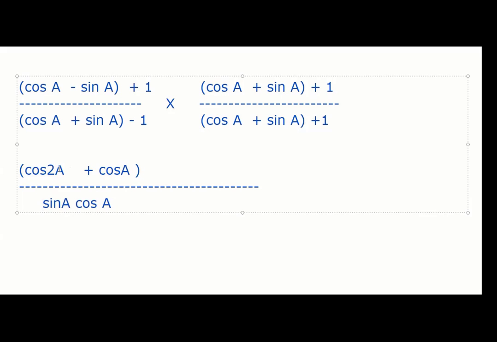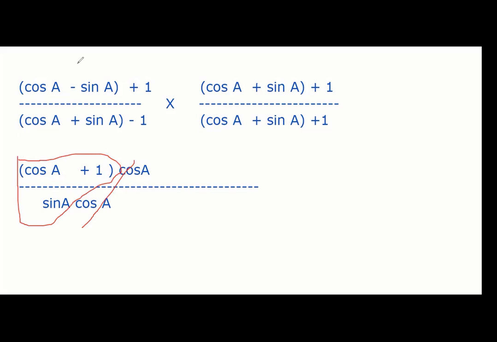This is cos square A, right? Can I take cos A also out? Yes, you can. See guys, we can take cos A out now. So we take cos A out, what happens? This becomes 1 and this remains cos A. So we can cancel, and now it is gone. Cos A plus 1 by sin A. So this is only remaining, guys.